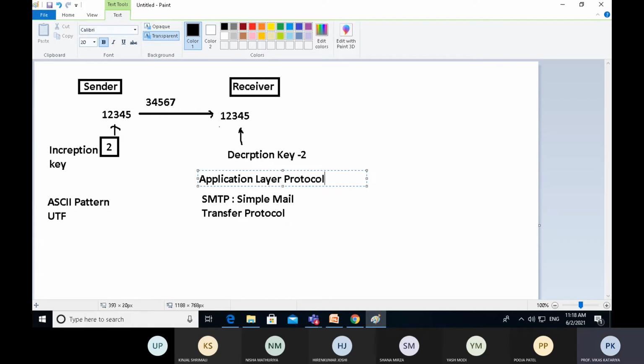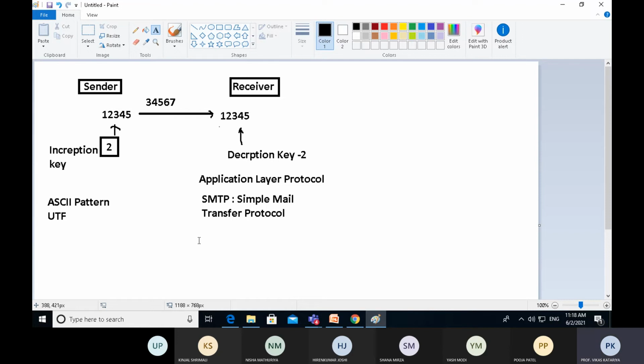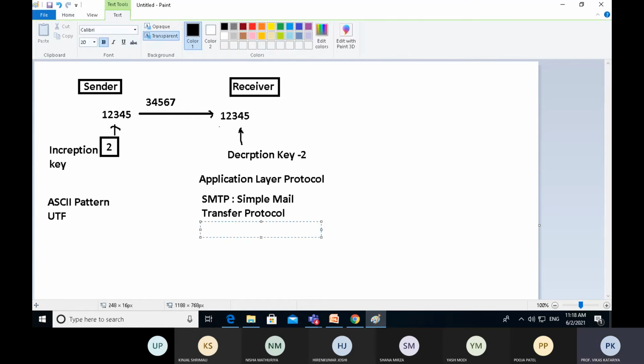Application layer protocol, SMTP. You have already seen that there is a protocol HTTP, Hyper Text Transfer Protocol, and this is the protocol which is responsible for making requests from client to server.